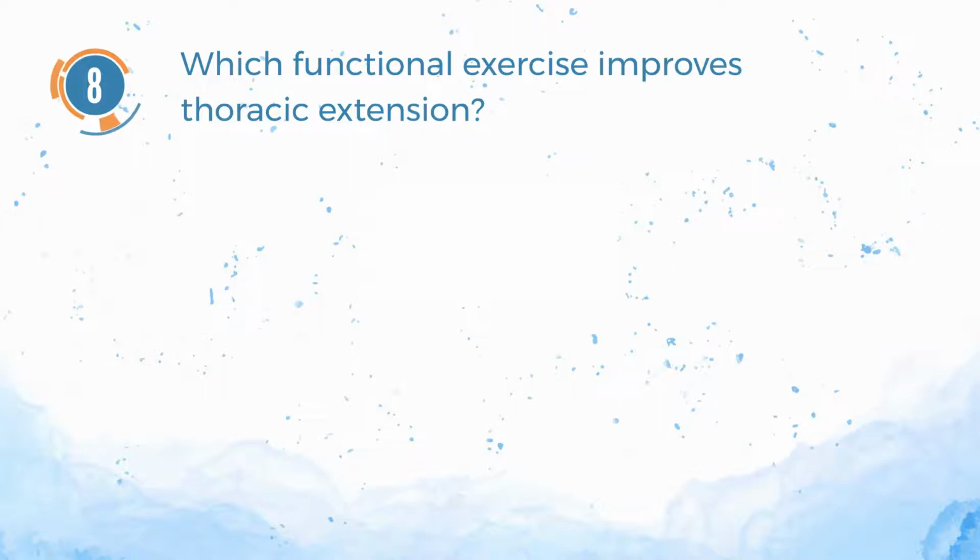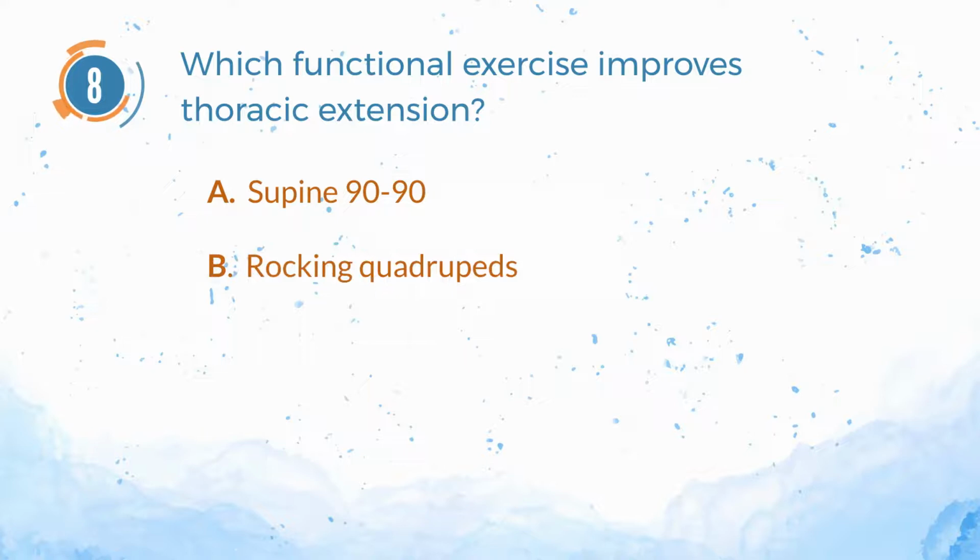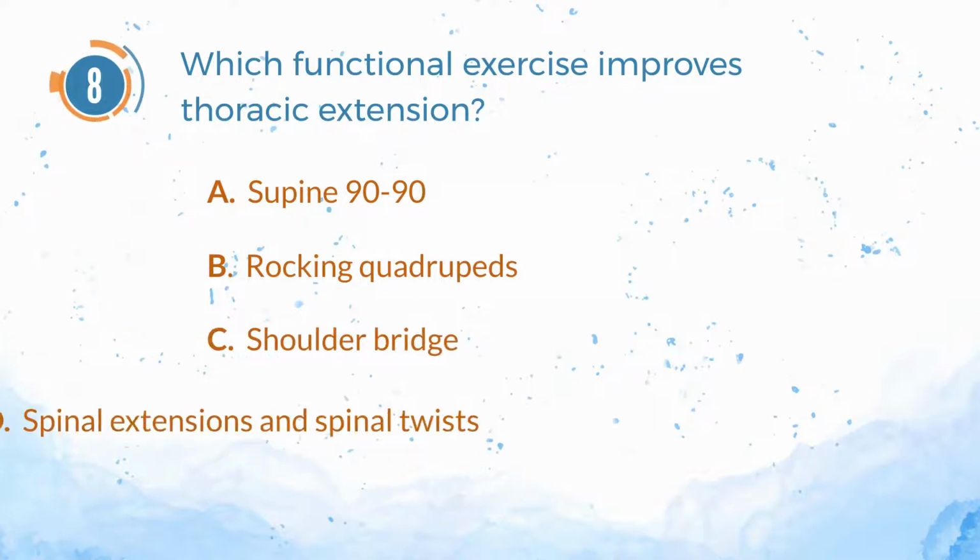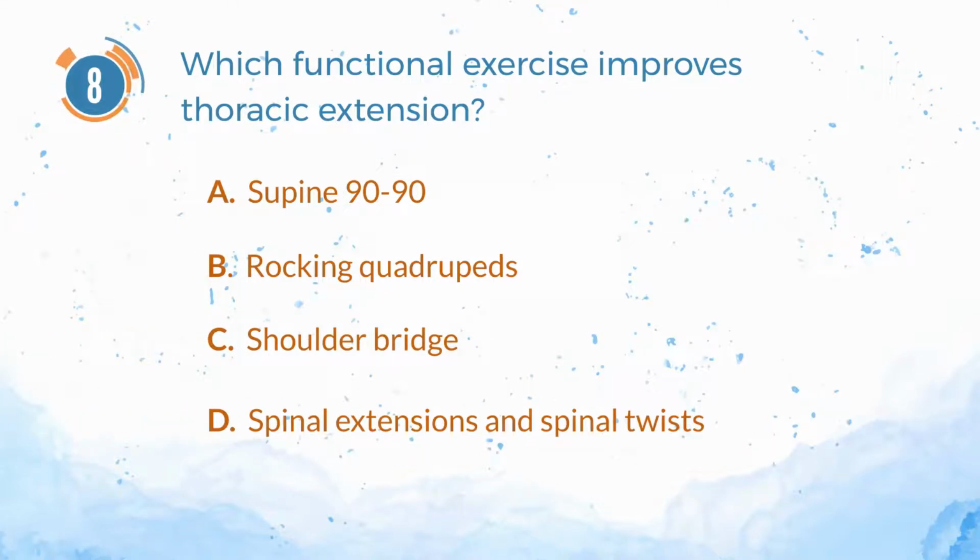Number 8. Which functional exercise improves thoracic extension? A. Supine 90. B. Rocking quadrupeds. C. Shoulder bridge. D. Spinal extensions and spinal twists. The correct answer is D. Spinal extensions and spinal twists.